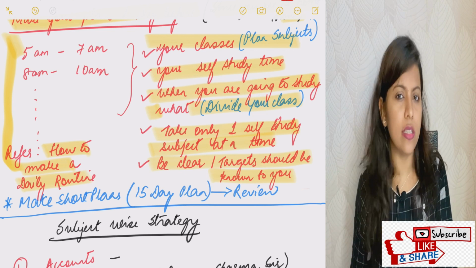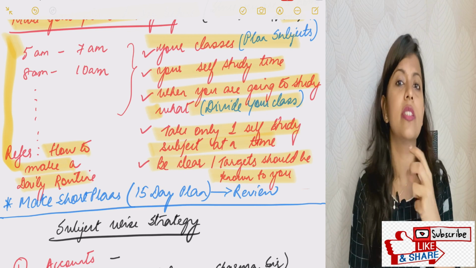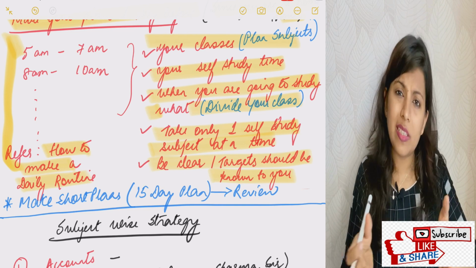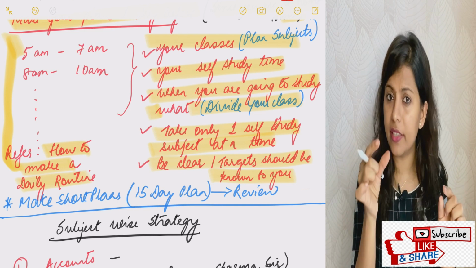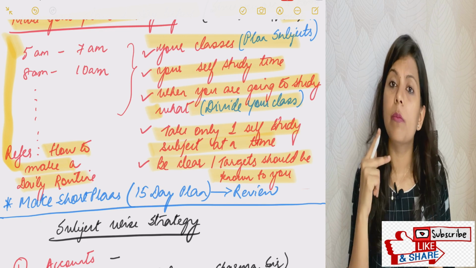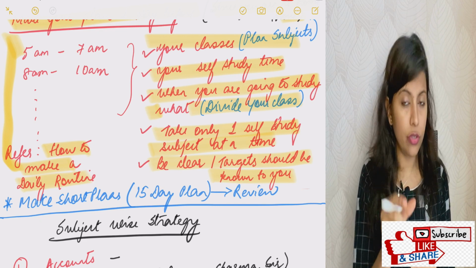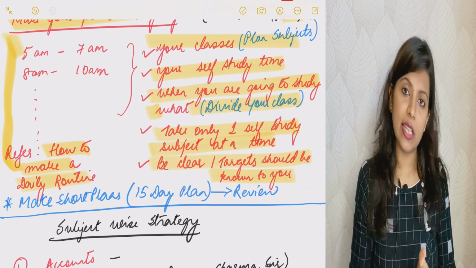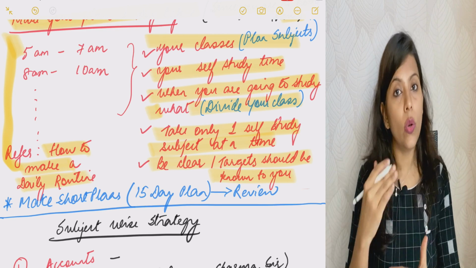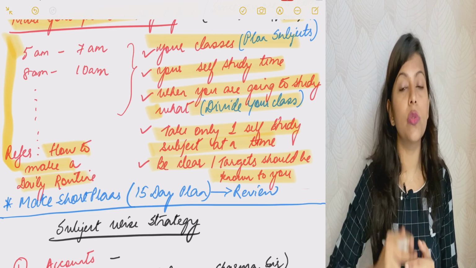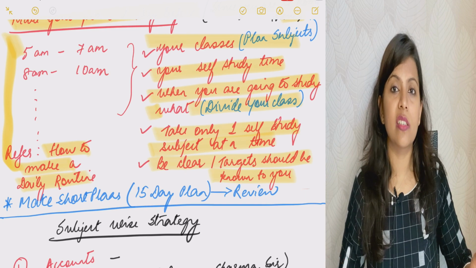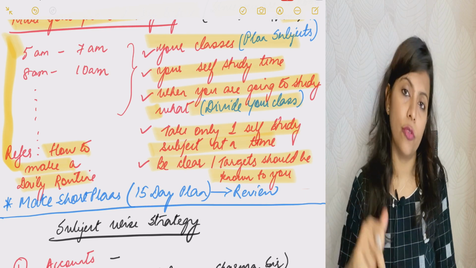Or maybe 20 days, because your first reading will take more time. So in 20 days divide your entire book, and make a habit of studying those pages every day. In 20 days you will complete one subject. Accordingly, whatever subjects you are going to self-study, one subject at a time, start your studies from now.